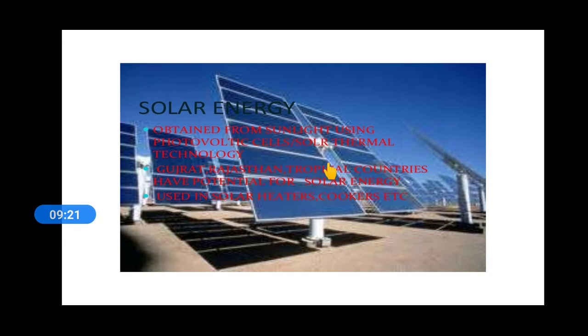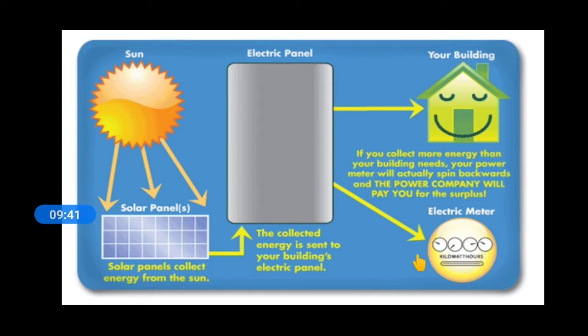Next is solar energy. We are all aware the sunlight is the solar energy. It needs photovoltaic cells and thermal technology, and it is generated in Gujarat, Rajasthan, and tropical countries have potential. In India it is used as solar heaters and solar cookers. You can see these are the solar panels, electric panels, and so this can be utilized.